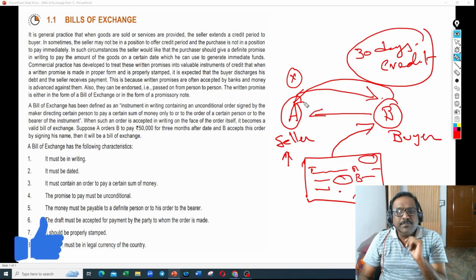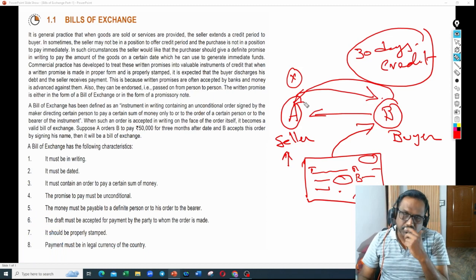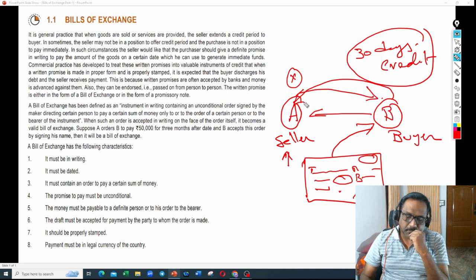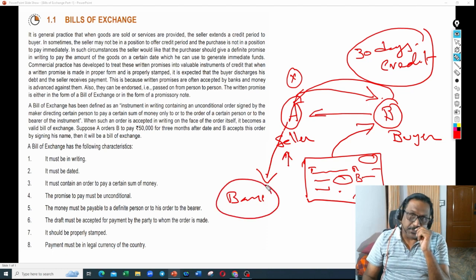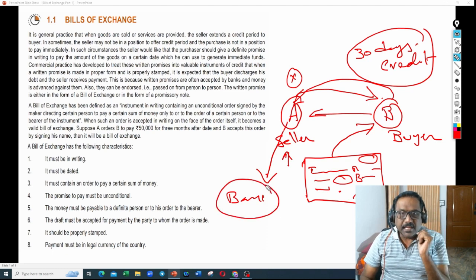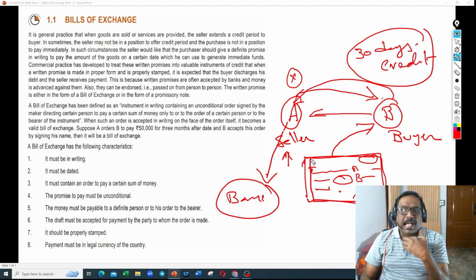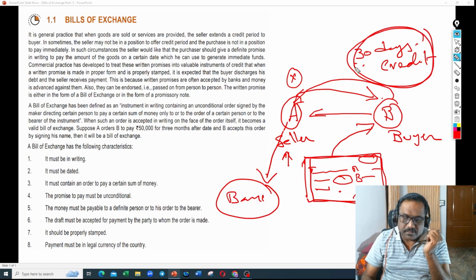How will this problem be resolved, Krishna? How is this document going to resolve the problem of A? What A does is he will go to the bank. He will say, hey, Mr. Banker, I have a written agreement from B as I've sold goods to him and he is ready to pay this amount on the 30th day.